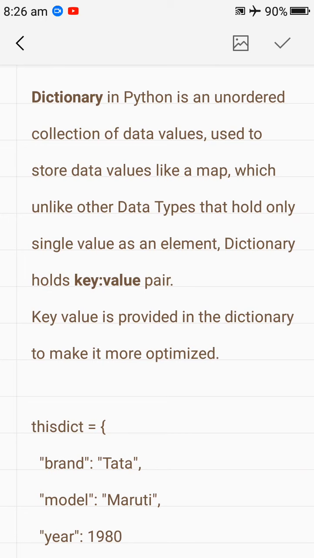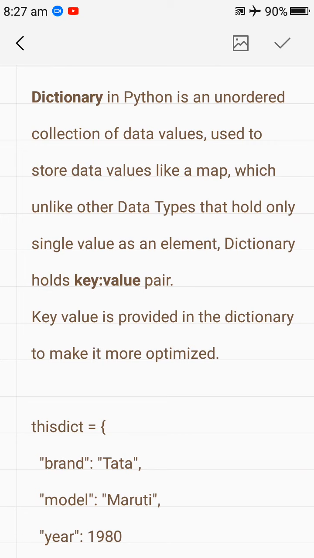A dictionary in Python is an unordered collection of data values used to store data values like a map, which, unlike other data types that hold only a single value as an element, holds key-value pairs. So what is the basic difference between a list and a dictionary or set? Like other collections, a list contains elements in single value format, just like a list of fruits, a list of vehicles, and so many things. But a dictionary contains values in key-value format.